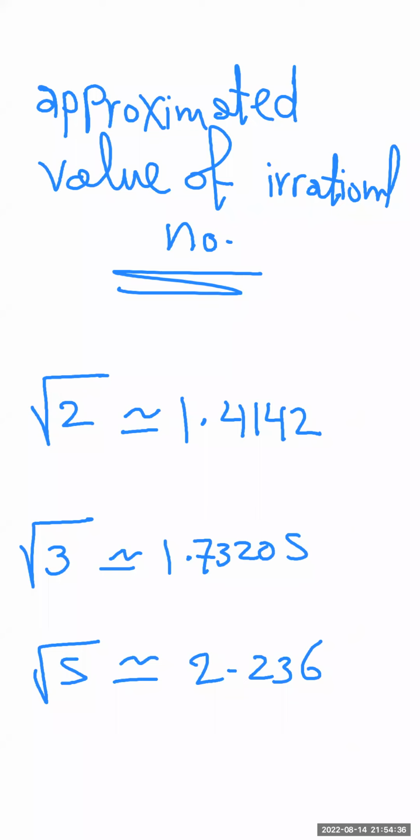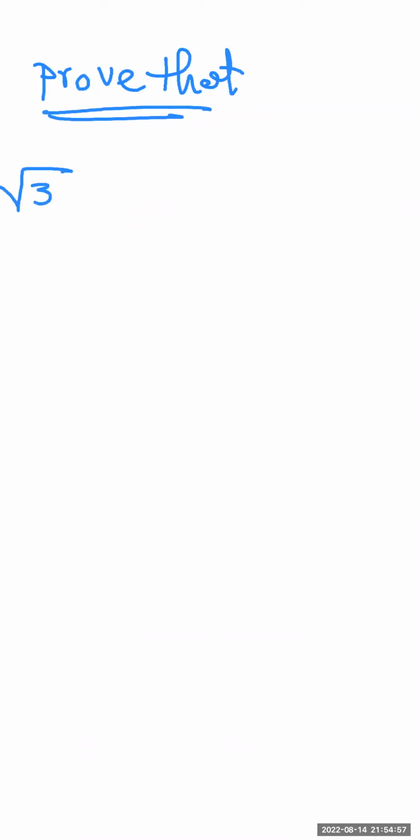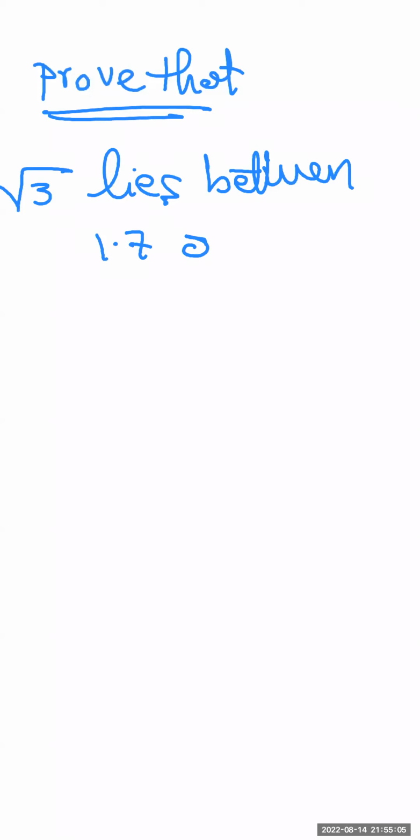Okay. So now, if there is a question and the title is like that, concentrate well in this type of question. The question: prove that square root of 3 lies between 1.7 and 1.8.